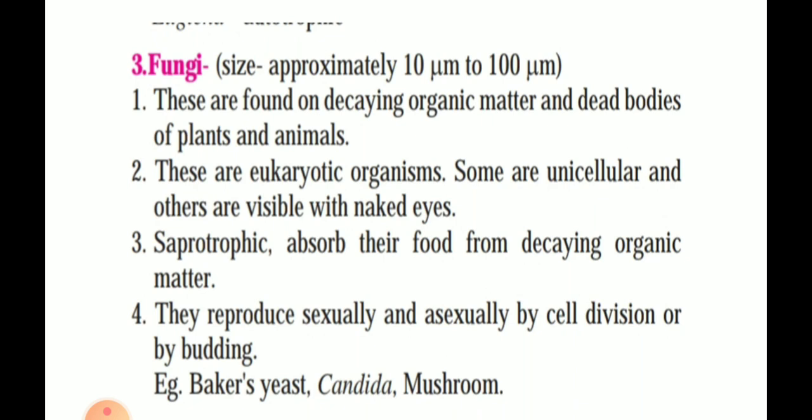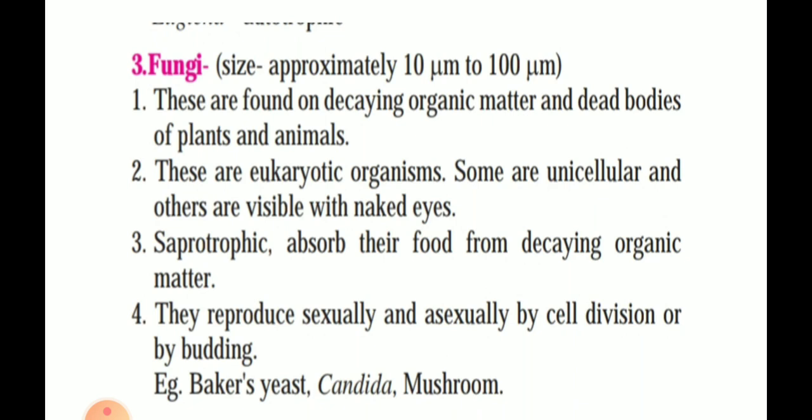Decaying organic matter which has been thrown away starts decomposing, so you'll find fungal growth on it. These are eukaryotic organisms, not prokaryotic. That means their cell has a bounded nucleus, all the organelles are bounded inside. Some are unicellular and some are visible by our naked eyes.